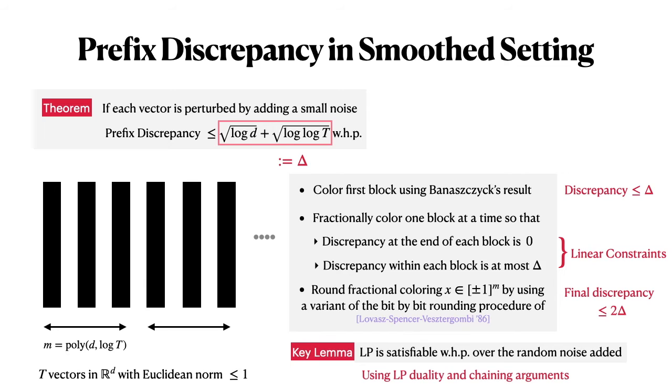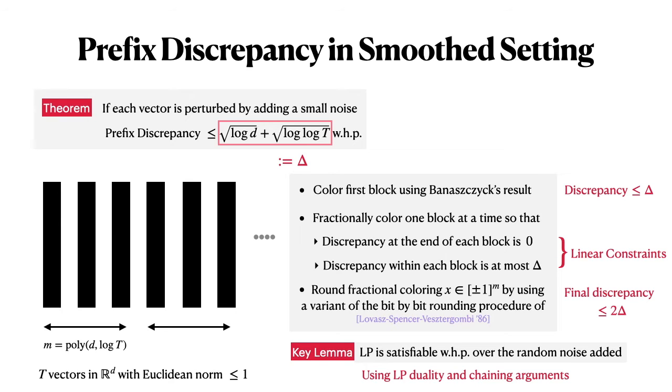And the key lemma we prove towards analyzing this algorithm is to show that these linear constraints, which give us an LP, are satisfiable with high probability over the random noise we're adding.